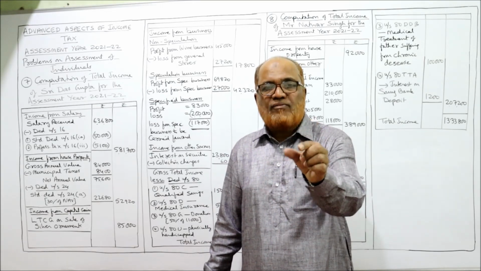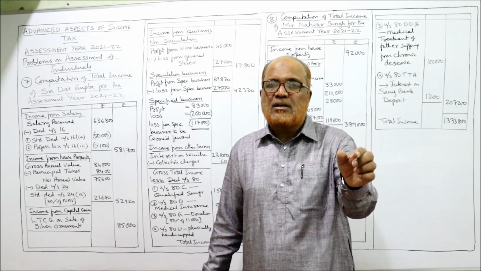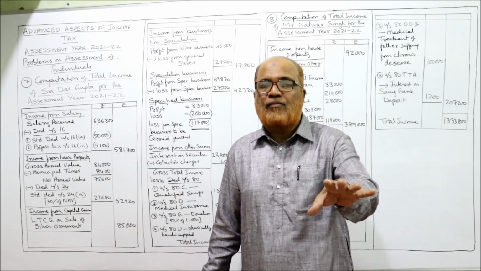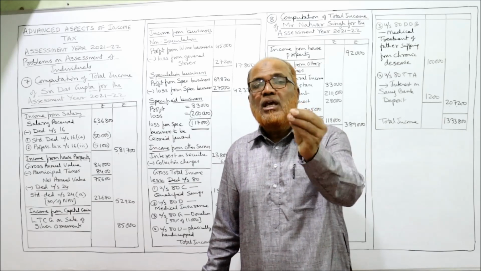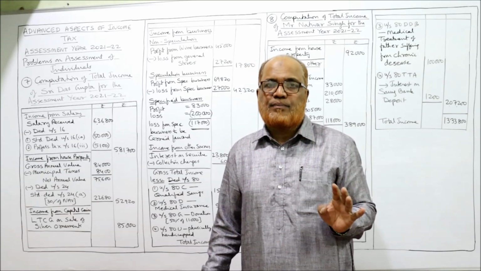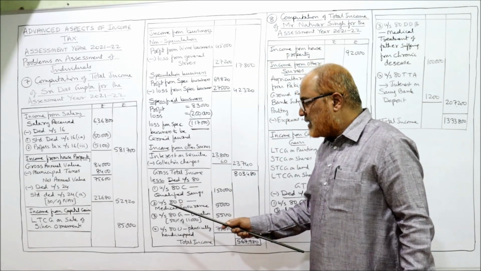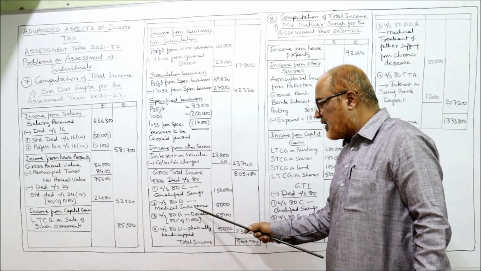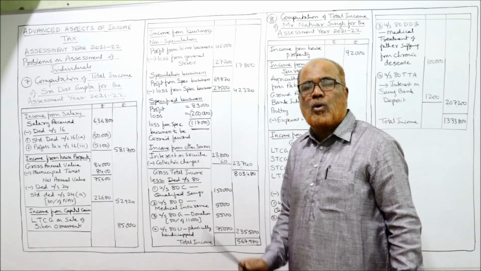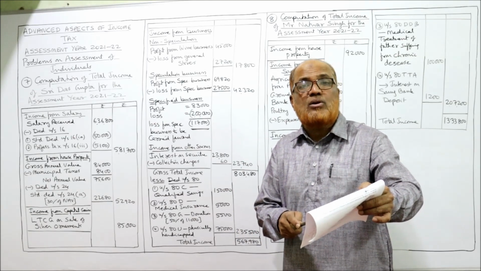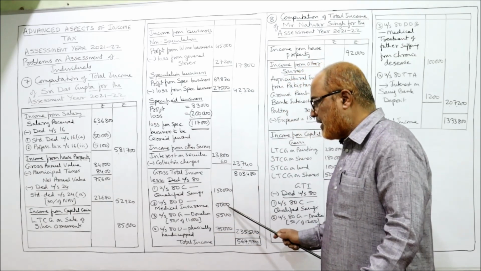So for preventive health checkup expenses, it is allowed as deduction for a maximum of 5,000 even if it is paid in cash. So here under section 80D, up to 5,000 only. Actually it is given 7,100. It is not allowed. Only 5,000 will be allowed.